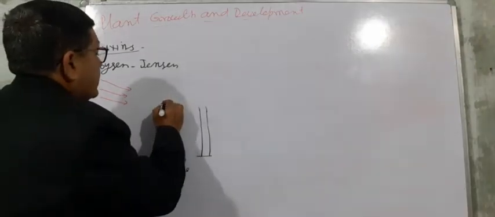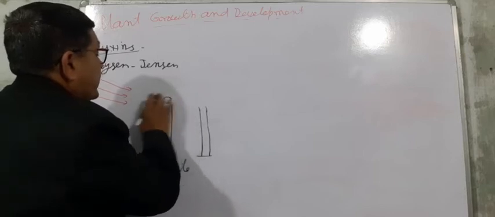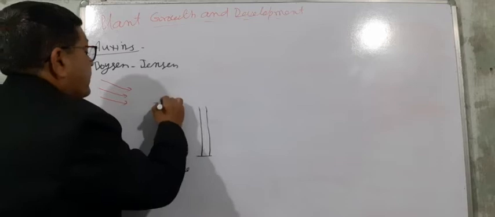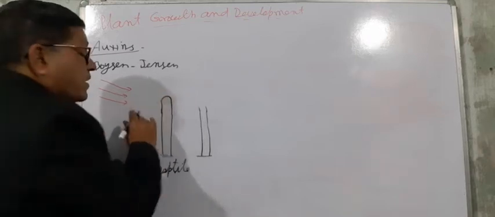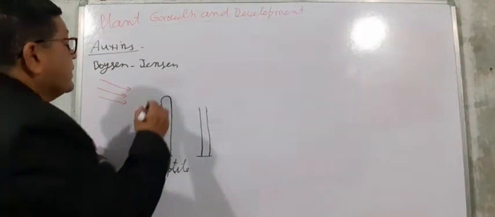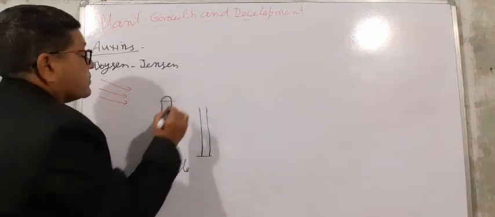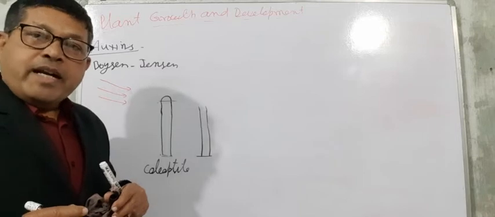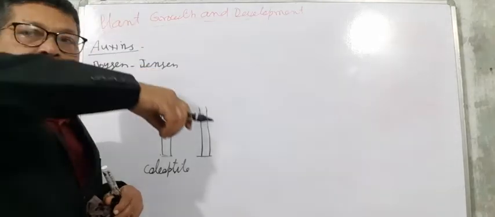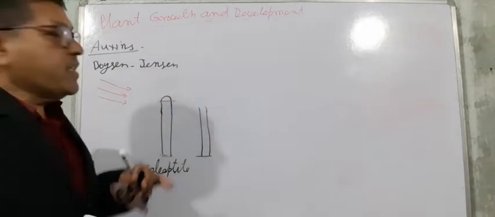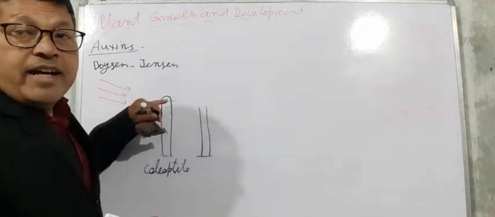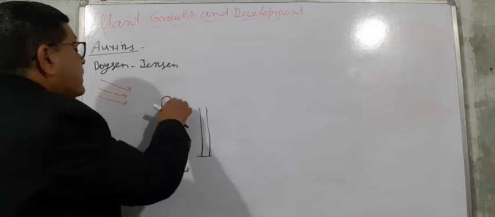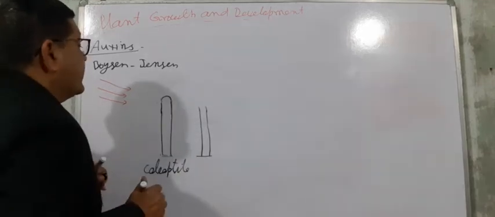First he decapitated, meaning he cut the apex, and then he kept the same piece again.